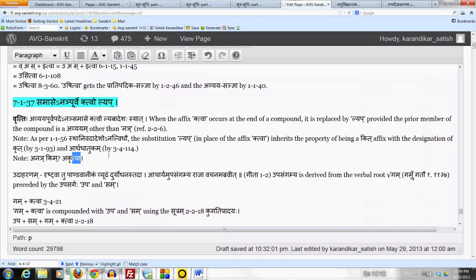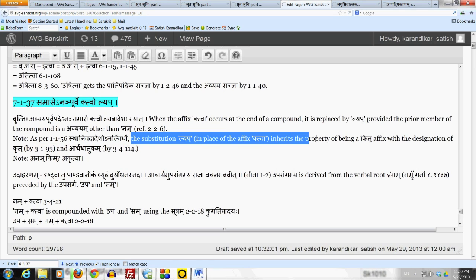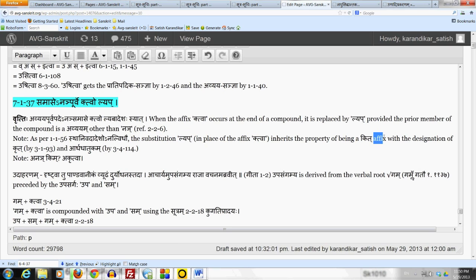Okay, there is another note here which says that as per 1-1-56, sthanivad adeshonal-vidhau, the substitution lyap in place of the affix ktva inherits the property of being a kit affix, because the affix ktva is a kit. By sthanivad-bhava, lyap also becomes a kit, and of course it gets the status of an affix, a pratyaya, because ktva is a pratyaya.